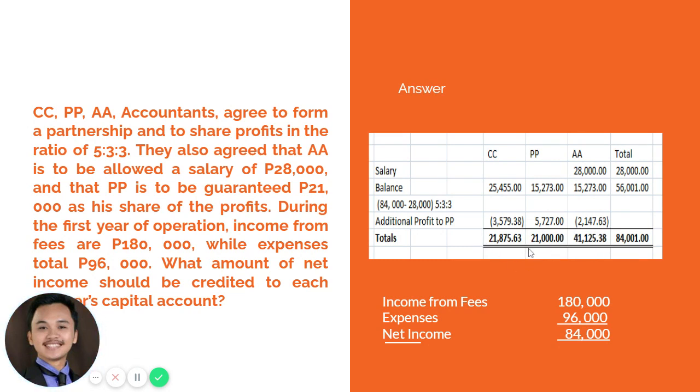And for your information, this 5,727, which is given to P as an additional income, will not be considered as an expense in order not to distort the actual net income of the partnership. But rather, this additional income given to P will be absorbed by partner C and partner A.